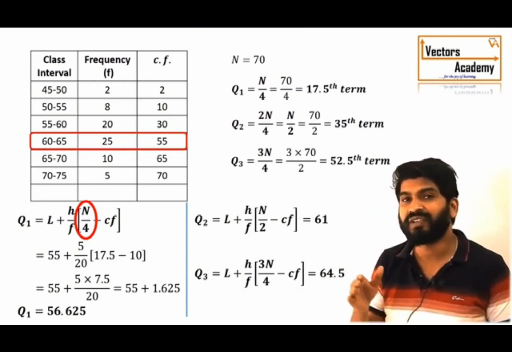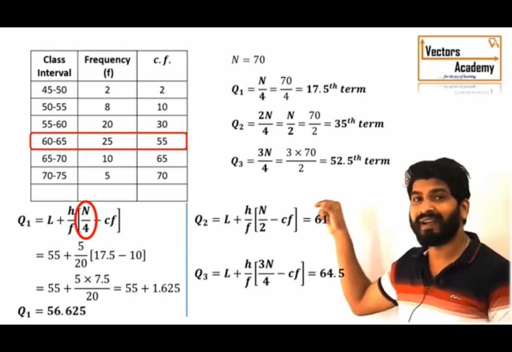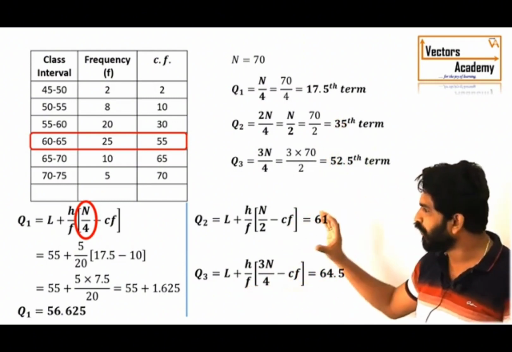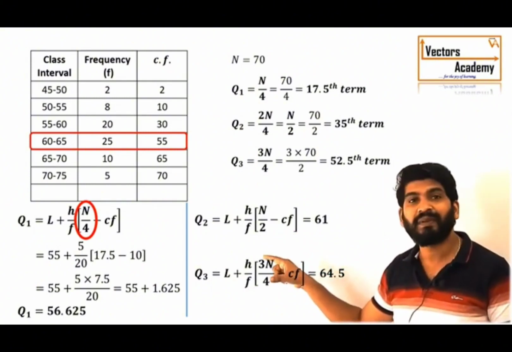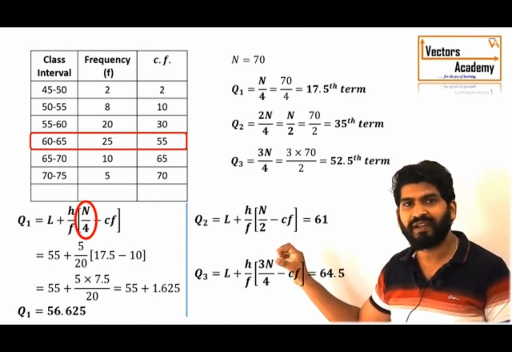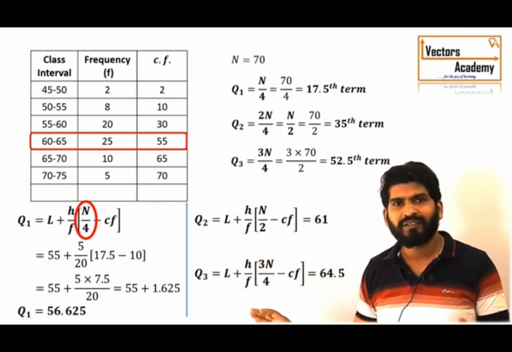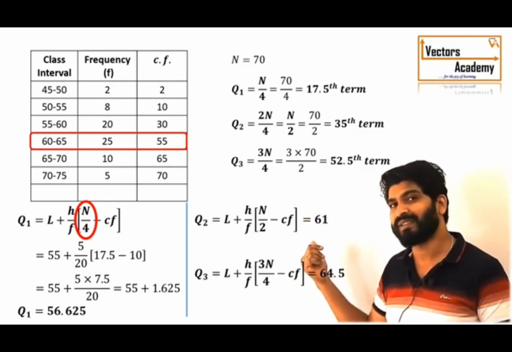We will be dividing into 10 parts. Suppose we need to find the 6th decile, we will write 6n by 10 and so on. The rest of the procedure and the formula remain the same, just the factor n by 4 gets replaced by whatever decile we need to find. Suppose the 7th decile gives you 7n by 10. Okay. So, let us use the same example to find out the deciles and the percentiles.